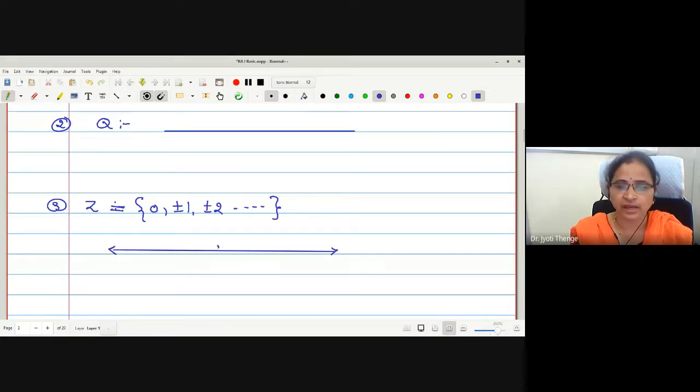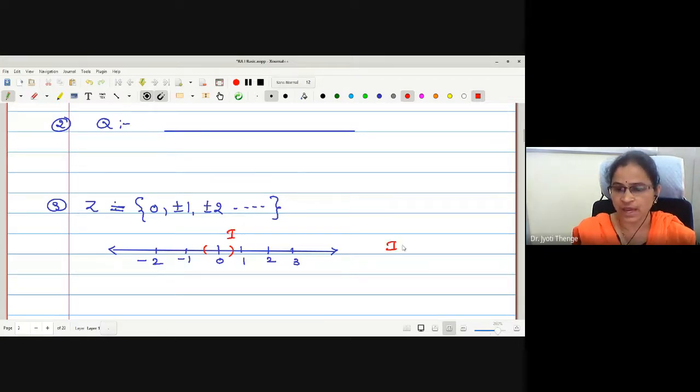This is a real line. Let me mark integer points. Let me find out the neighborhood of any of its points. Let me find the neighborhood of 0. If I put the neighborhood of this point 0 to be like this, whether this interval is a member of your Z.